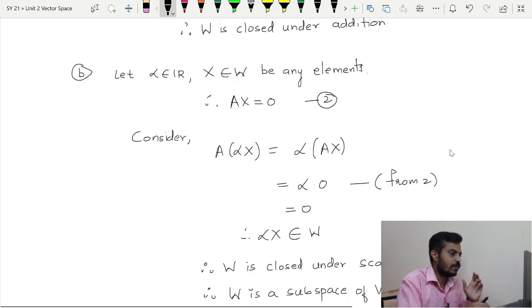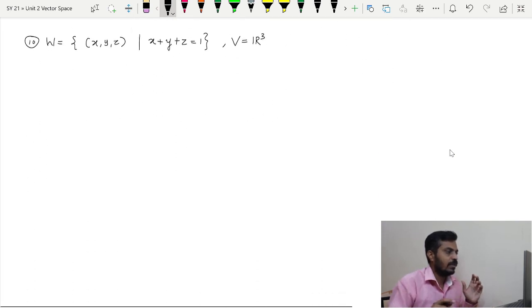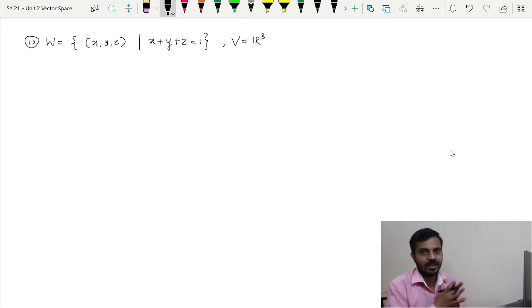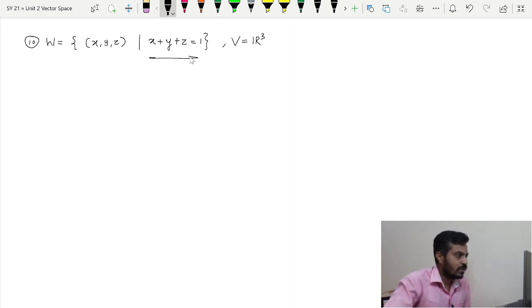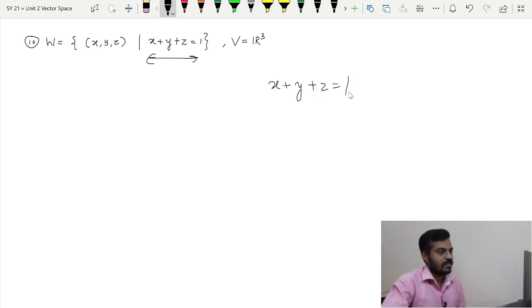Now moving towards our next example, you can see that this is an example of a non-homogeneous linear system. So the question is whether W will be a subspace of R3 or not. The first condition that we should check is whether the 0 vector will belong to W or not. The 0 vector will belong to W if it satisfies this system, okay. So let us put x equal to 0 and similarly y and z as 0, and we will see that we get 0 is equal to 1, which is a contradiction.